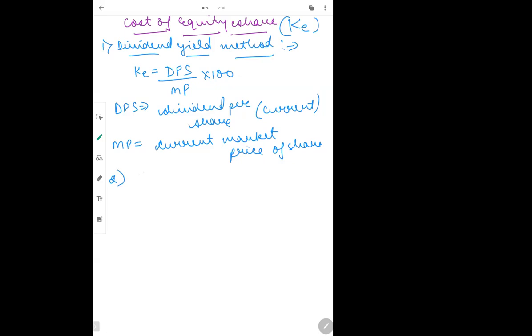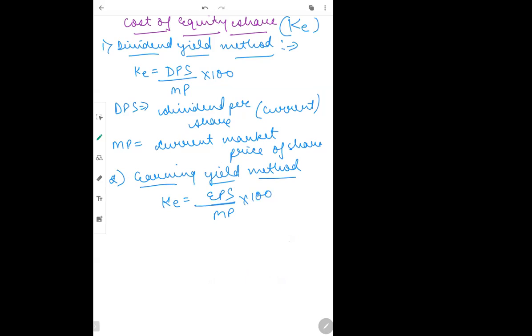Second formula is earning yield method. Now the formula to calculate earning yield is EPS divided by market price into 100.